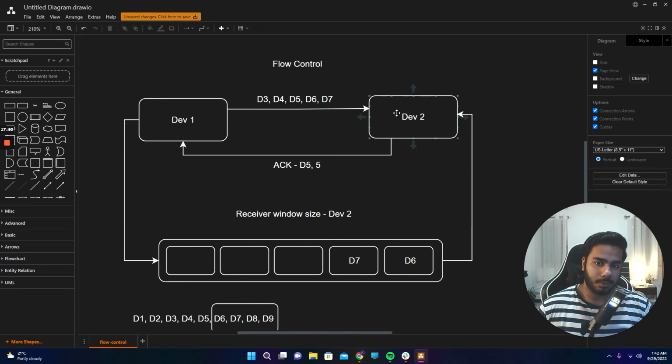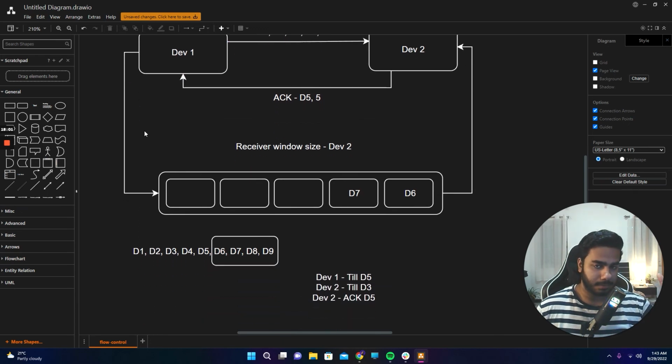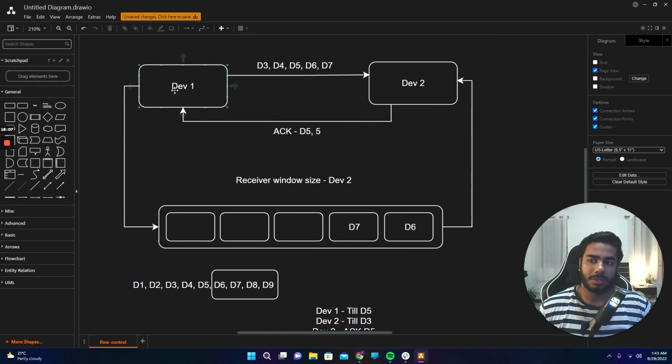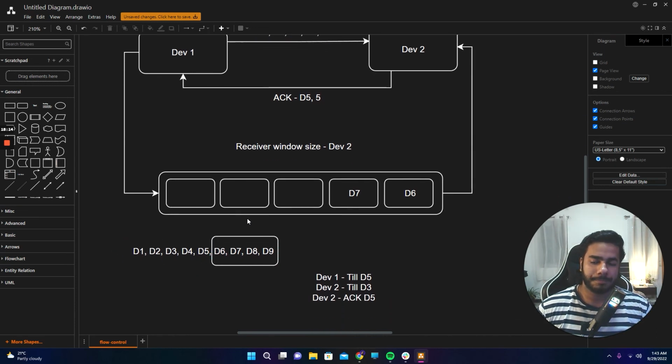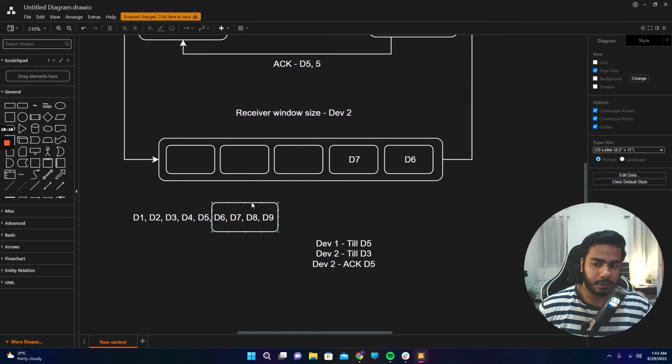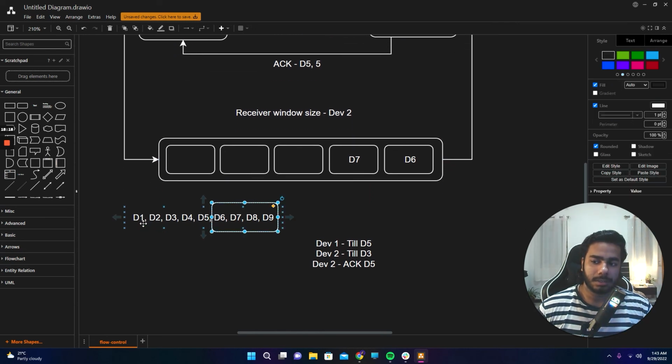So device 2 has something called receiver window size, which signifies how much it can handle at a time. Device 2 tells device 1 that this much is the maximum data that I can handle, so don't send me more data than this at once, otherwise the packets might be dropped. So device 1 takes care of that and waits and sends, and whatever data it sends, it is kept track of using the sliding window like we discussed.